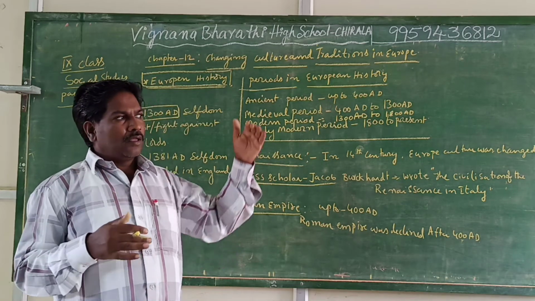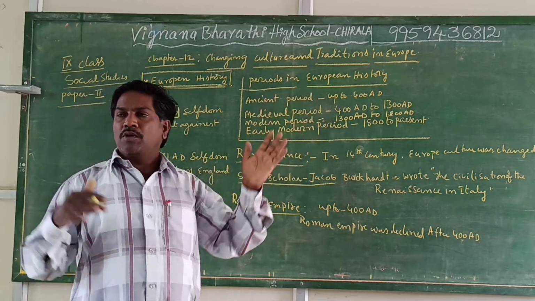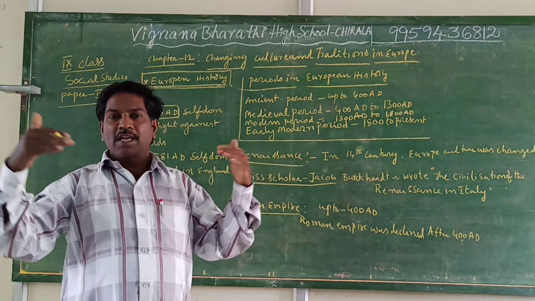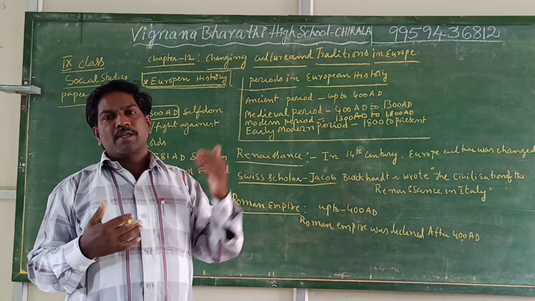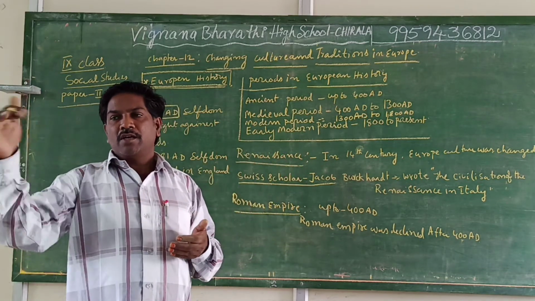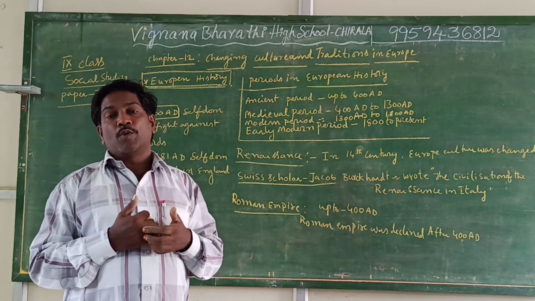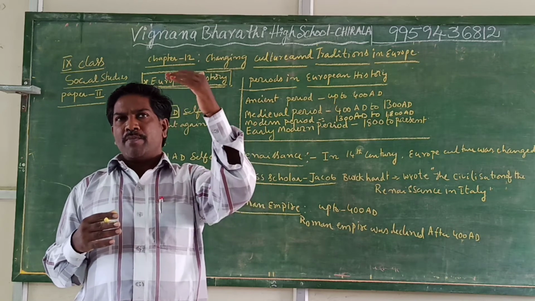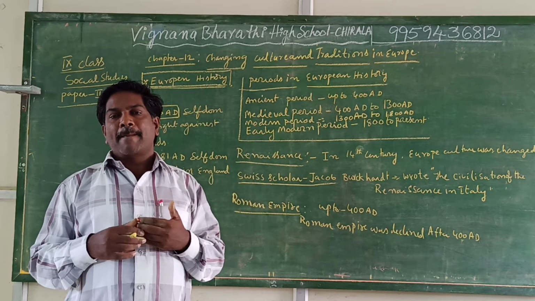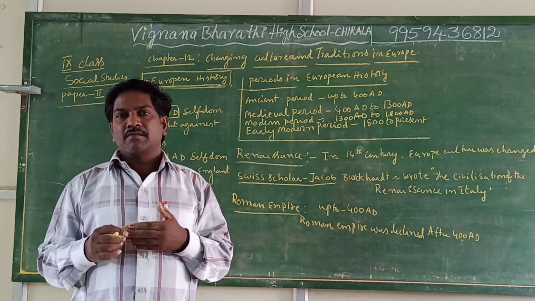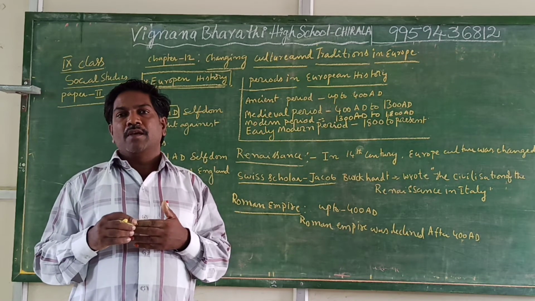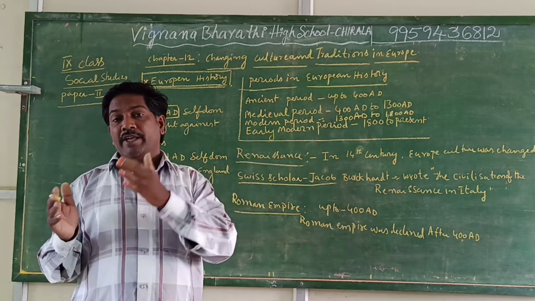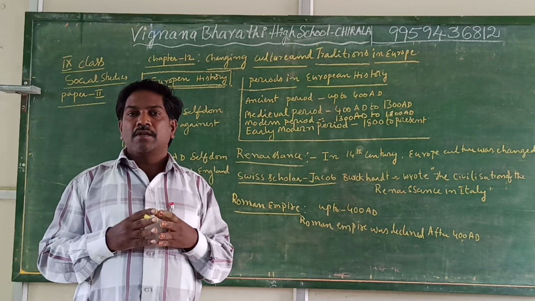For example, from Alexandria up to China, there was a silk route. So Europeans purchased silk from China and they built the silk route. Like that, some Arabians would come and purchase silk. And some Europeans came to India and they purchased